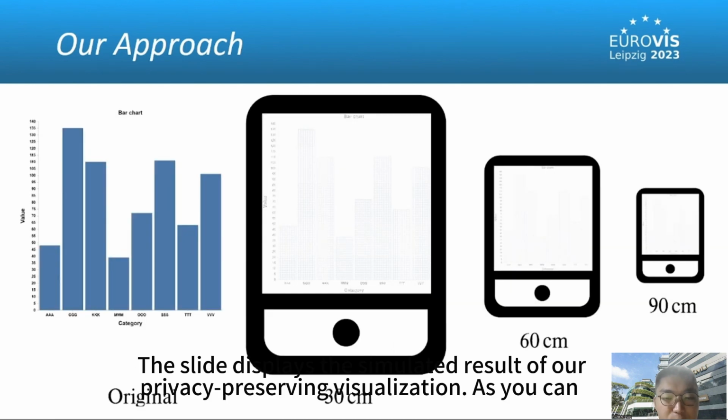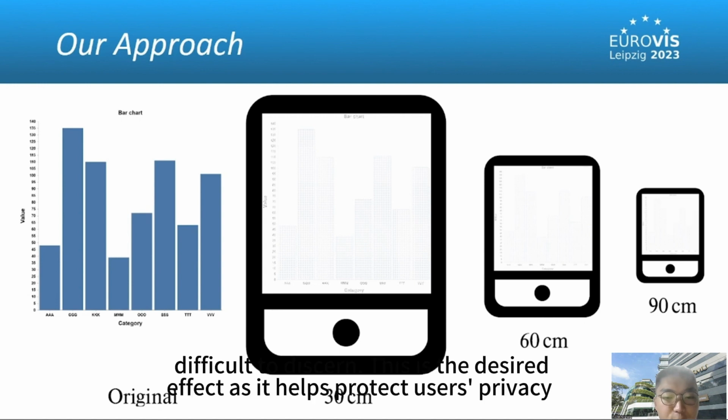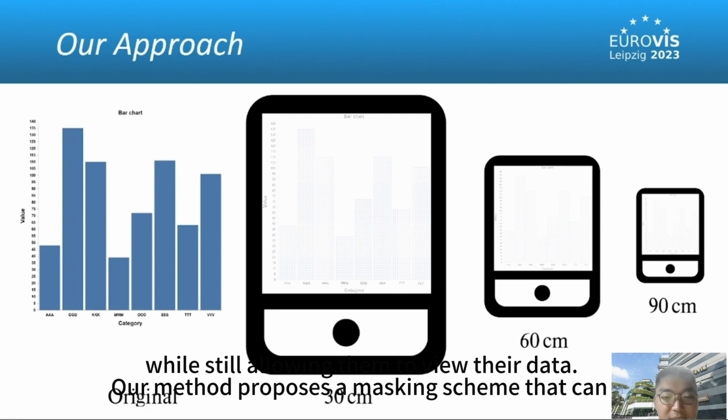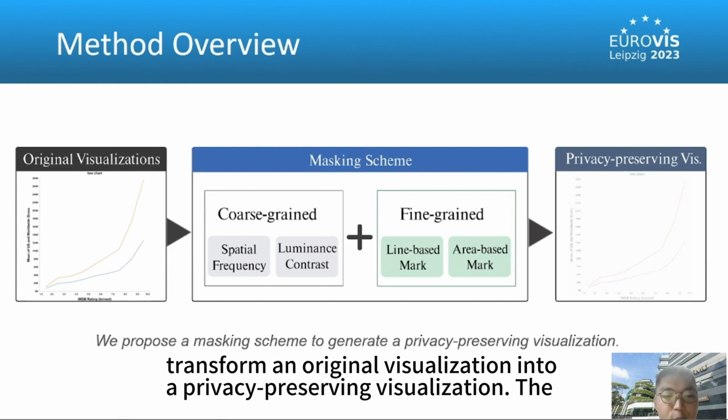The slides display the simulated result of our privacy-preserving visualization. As you can see, as the viewing distance increases, the visualization becomes increasingly difficult to discern. This is the desired effect, as it helps protect users' privacy while still allowing them to view their data. Our method proposes a masking scheme that can transform an original visualization into a privacy-preserving visualization.